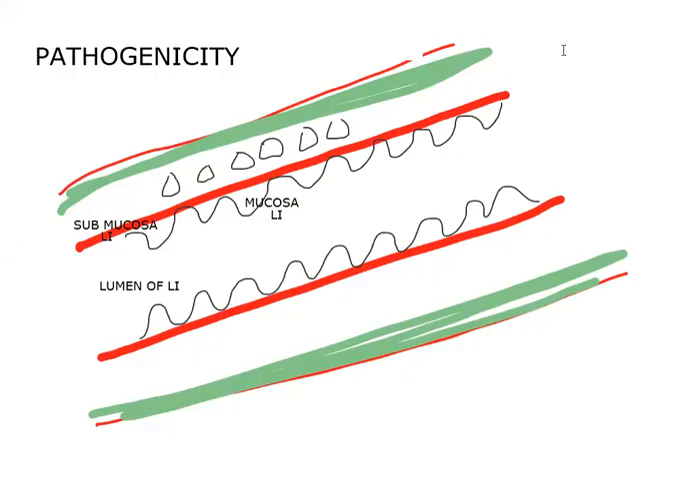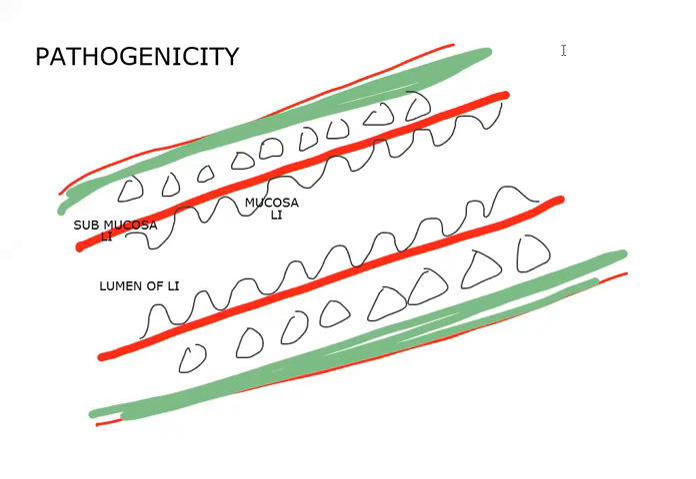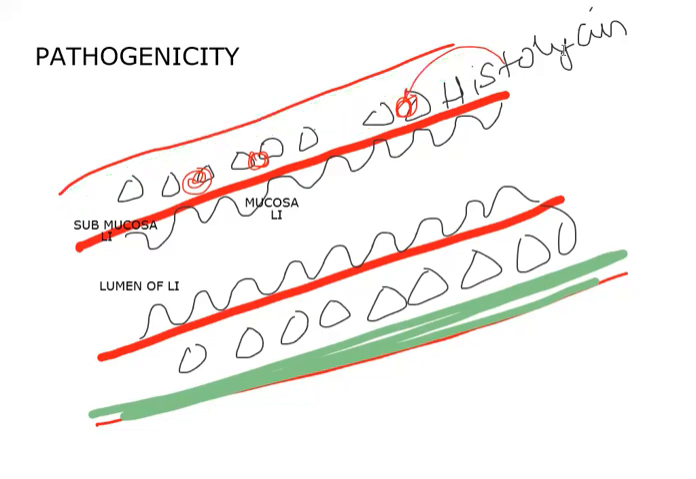Now the pathogenicity. We have so many trophozoites in the submucosa of the large intestine, and they release an enzyme called histolysin, which ruptures the blood vessels and blood capillaries present in the submucosa. The blood vessels of the human being get ruptured, and the trophozoites go deeper into the submucosa.